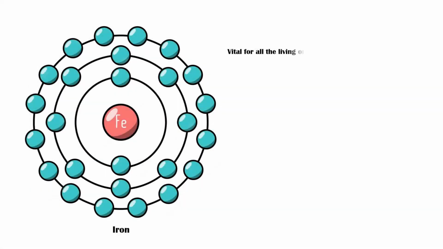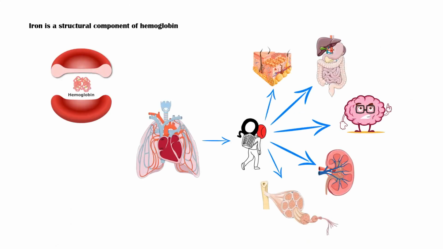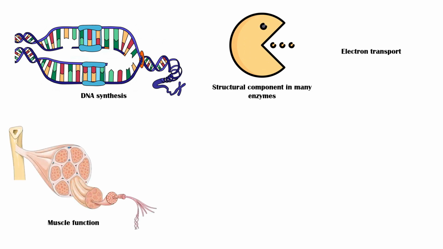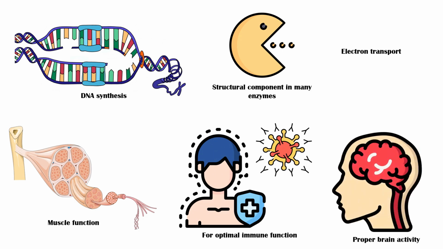Iron is vital for all living organisms since it is involved in multiple metabolic processes. Iron is a structural component of hemoglobin, which carries oxygen from the lungs throughout the body. In addition, iron is required for DNA synthesis as a structural component in many enzymes, for electron transport, for muscle function, for the optimal function of the immune system, and for proper brain activity.